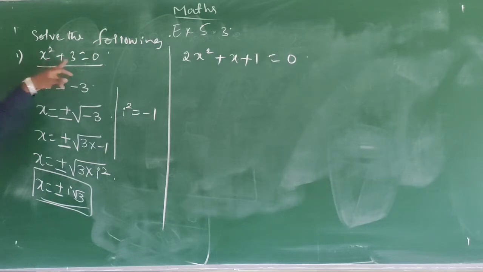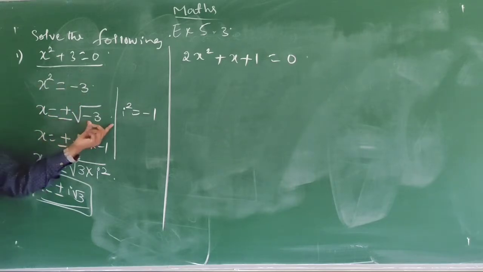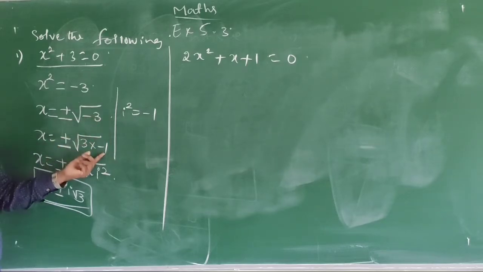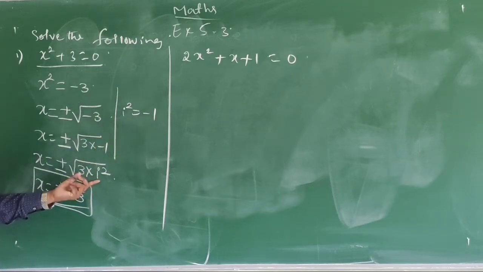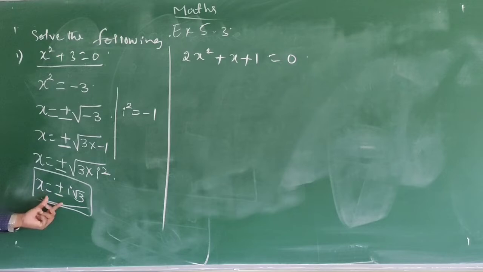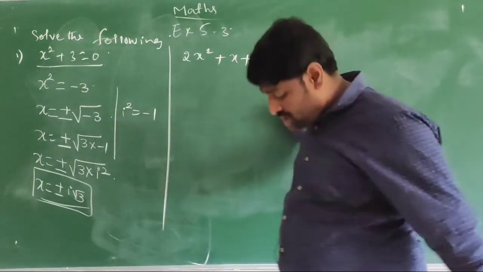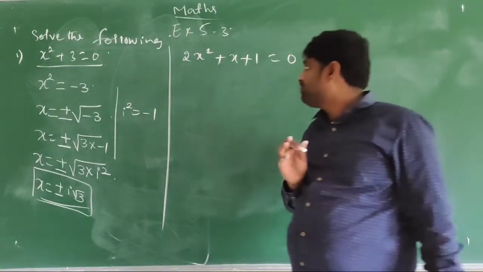x square plus 3 is equal to 0, x square is equal to minus 3, x is equal to plus or minus square root of minus 3. That is x is equal to plus or minus square root of 3 into minus 1. Already we know that i square is equal to minus 1. That is, square root of i square is i, so x is equal to plus or minus i root 3. Now come to this problem, that is 2x square plus x plus 1 is equal to 0.